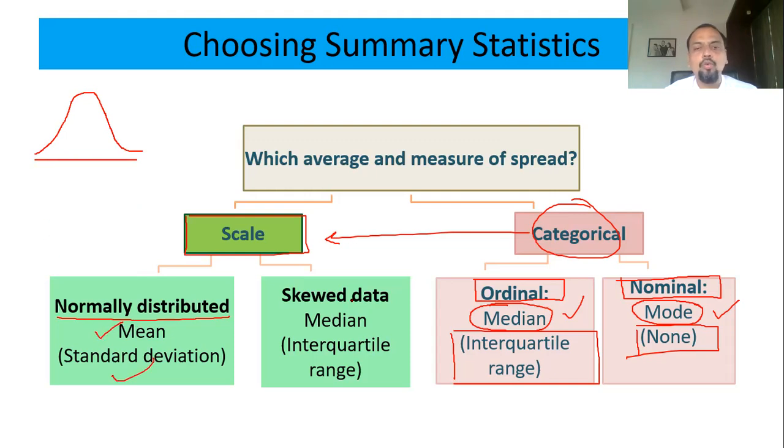If the data is skewed, meaning the right tail is elongated, that is positively skewed, or the data can be left-sided, that is negatively skewed, then again you have to go for median or interquartile range.